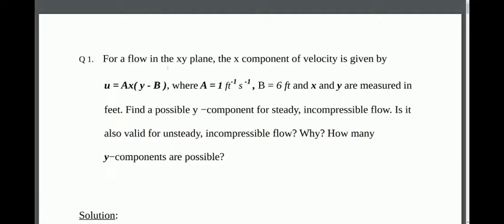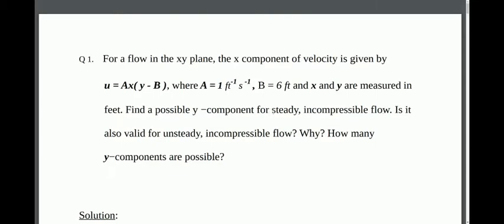Let's discuss the first problem. Here in the first problem, there is a fluid flowing in the xy plane, and we have been given the x component of this flow, and we have been asked to get the y component of this steady incompressible flow.